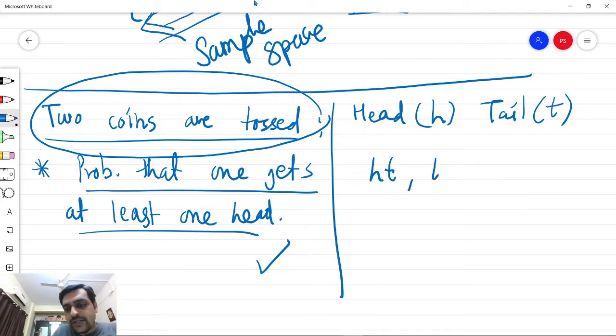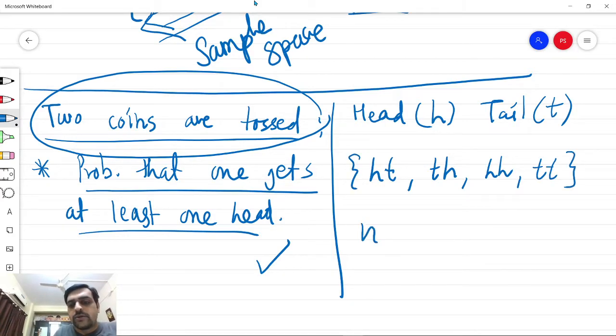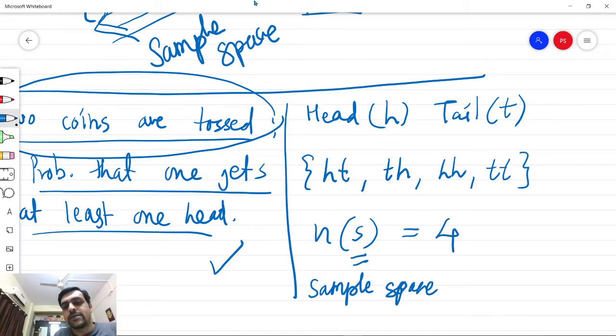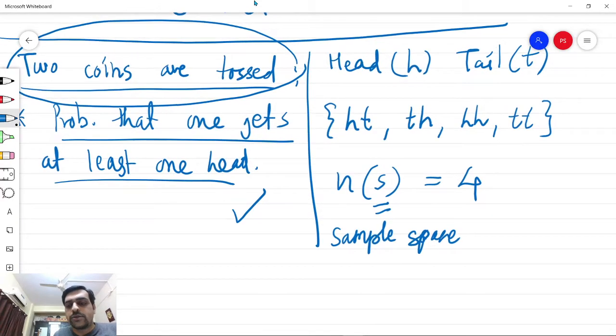Then the first coin gives tail and the other gives head. Then both of the coins give head and both of the coins give tail. So the number of possible outcomes, where S is the sample space, for this particular event is 4. So now we have with us the sample space.